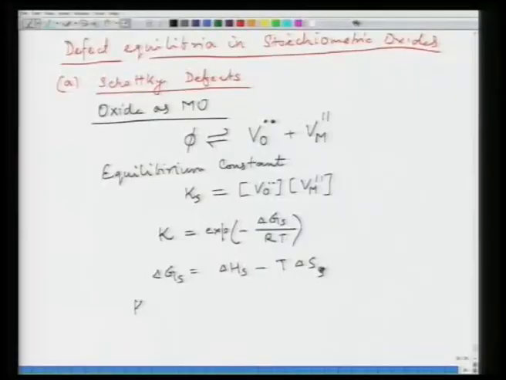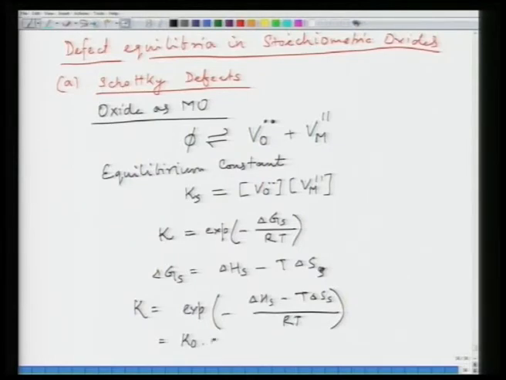So, you can write K as exponential of minus delta Hs minus T delta Ss divided by RT, which is equal to, let us say, T will cancel here, K naught exponential minus delta Hs by RT. So, this particular thing is K naught. Okay.